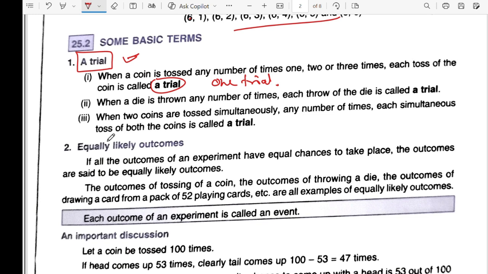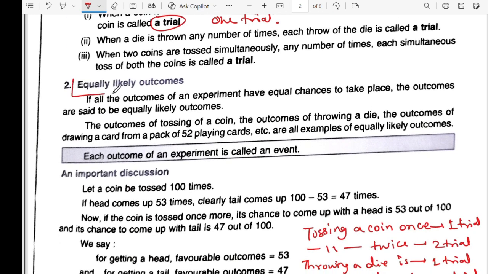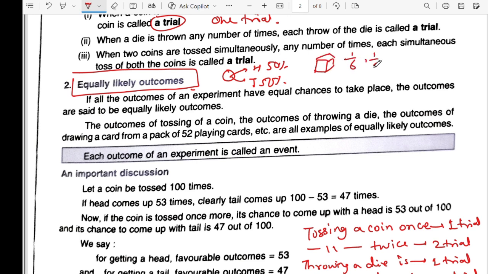Now understand what is an equally likely outcome. When all outcomes have the same chance of happening. You have a coin which has head and tail, it has 50% chances, means both outcomes have the same chance of happening. Similarly, in the die all have 1/6 chances.